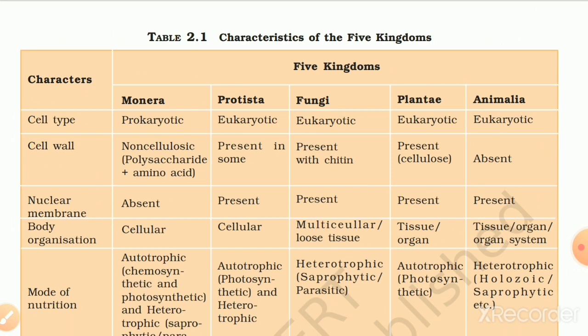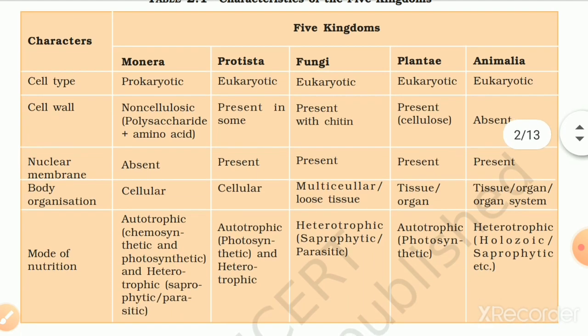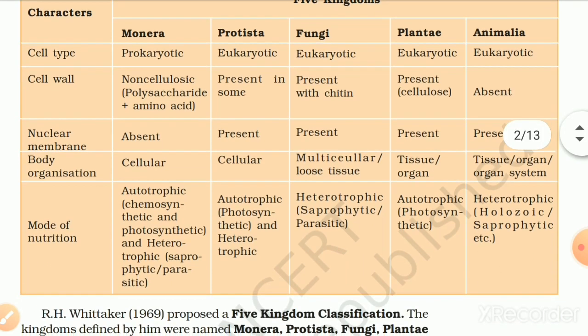In Monera, nuclear membrane is absent, and in the rest it is present. Body organization in Monera, cellular. Body organization in Protista, cellular. Body organization in Fungi, multicellular or loose tissue. Body organization in Plantae, tissue or organ. Body organization in Animalia, tissue, organ or organ system.